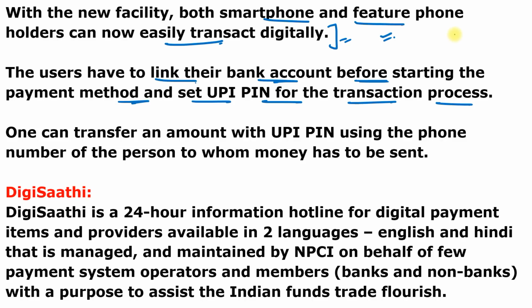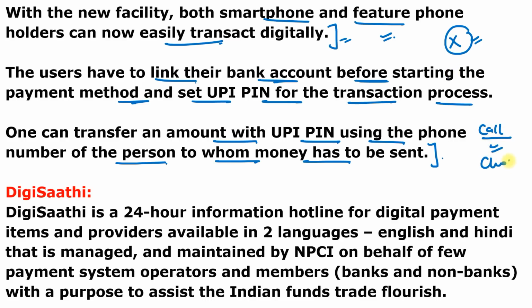And with this UPI 123 Pay, internet connectivity is not necessary for transactions and it can also be accessed in various Indian languages. One can transfer an amount with UPI PIN using the phone number of the person to whom money has to be sent, but no internet connectivity is required. So UPI 123 Pay is a 3-step process. One is call. First of all, you have to call, then you have to choose, then you have to pay for feature phones, and it will have all the necessary smartphone features that will improve digital payments.